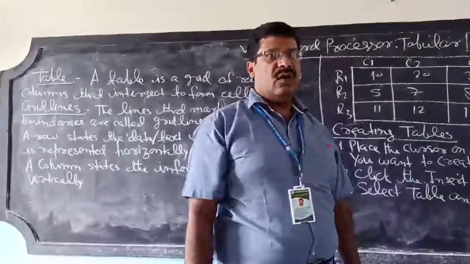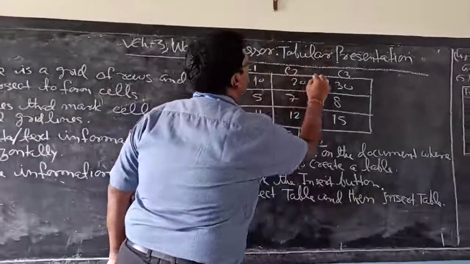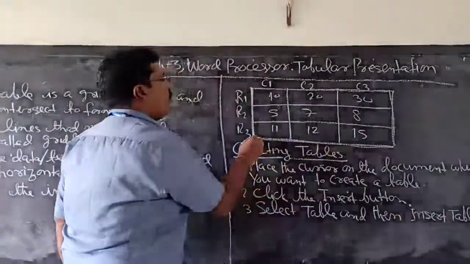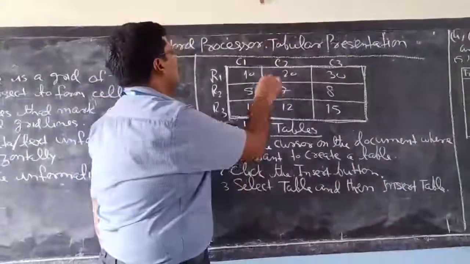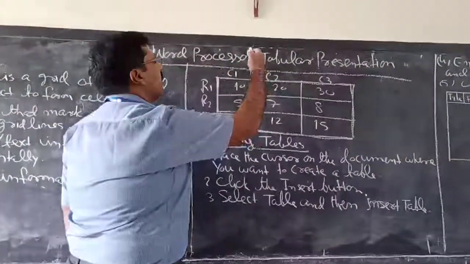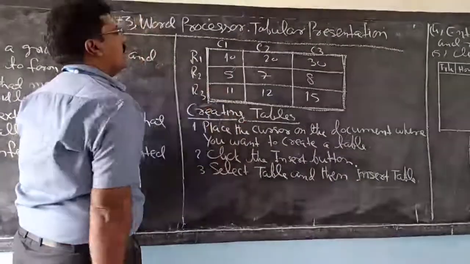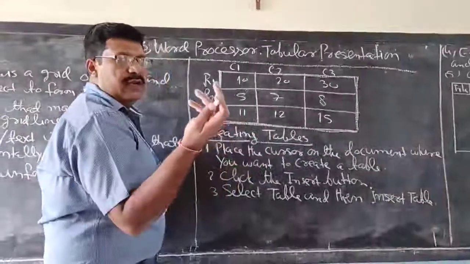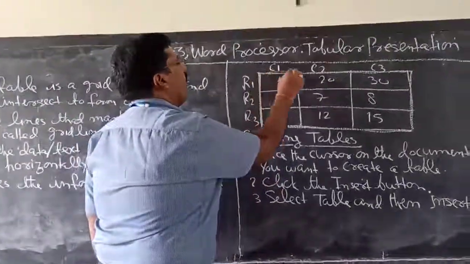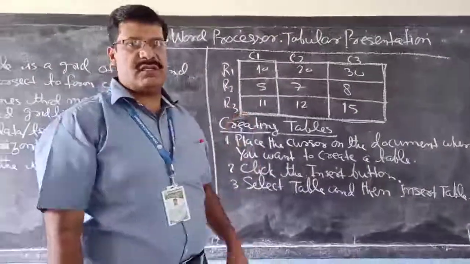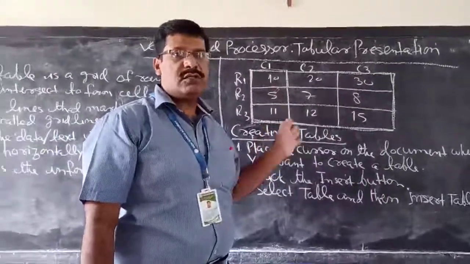So what is a table? When we store data in the computer in the form of rows and columns, it is called a table. Like this is a table. It has different columns like column 1, column 2, column 3 and different rows, row 1, row 2, row 3. Any number, name or anything can be stored in it. And each rectangular box is called a cell. This table consists of rows and columns.